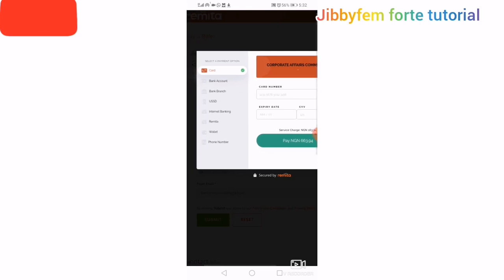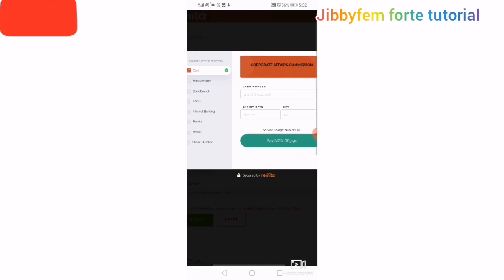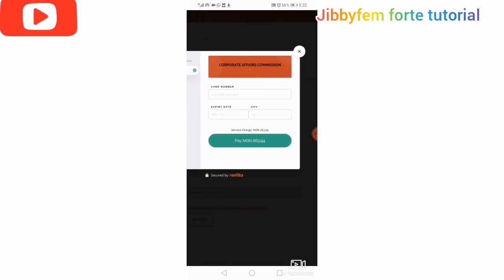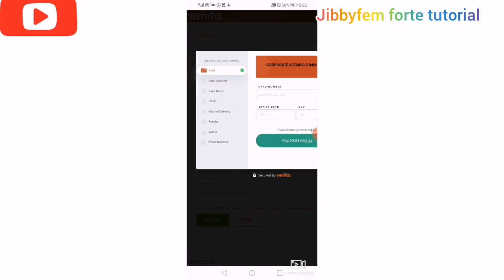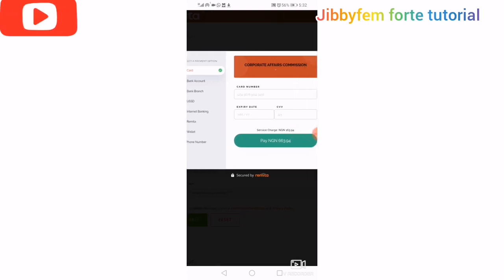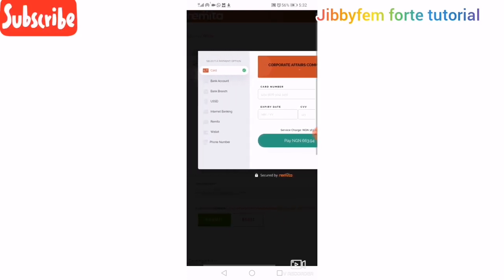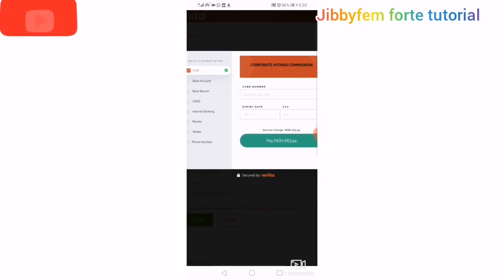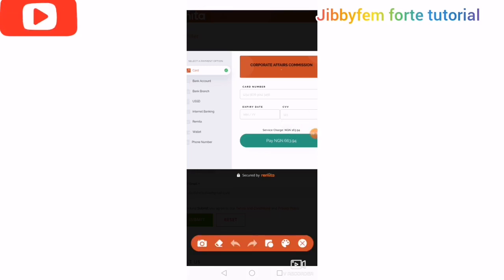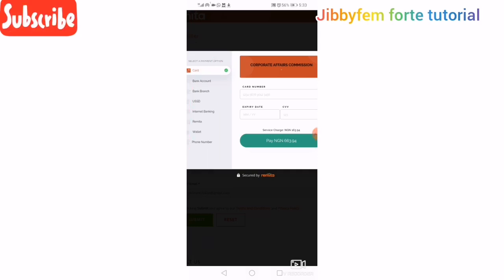They are now asking, do you want to use your bank account to pay? Do you want to use bank branch? Do you want to use remitter? Whatever you want to use to pay, you are just going to go ahead and click. You can use your card, your ATM card, you can use your bank branch. If you have a USSD code, you can see all the options that we have here. You can pick any of them that is suitable for you.